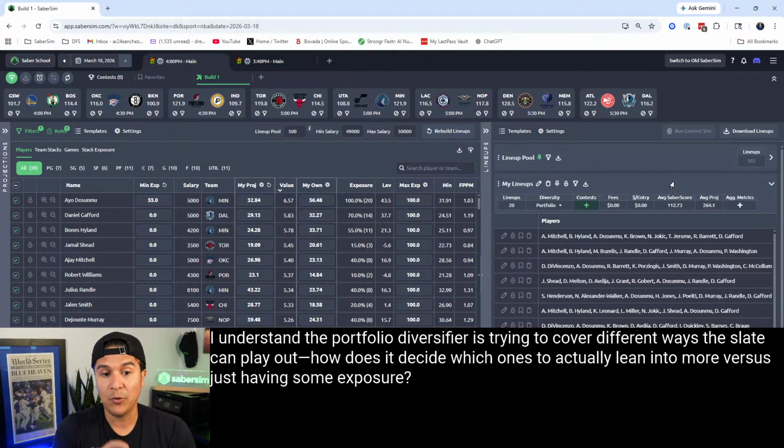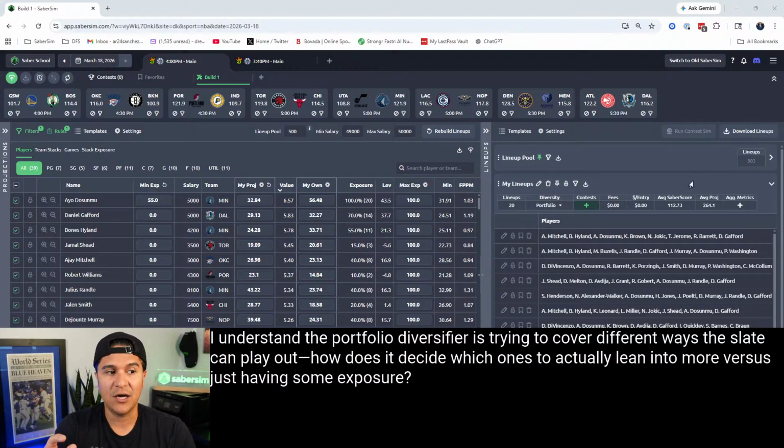Now getting to the portfolio diversifier. Okay. So we're moving away from building lineups and we are moving to the right side of the screen. Now this is the portfolio diversifier. Now the part here about, which ones does it actually lean into?